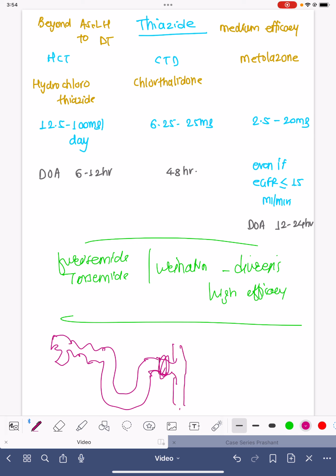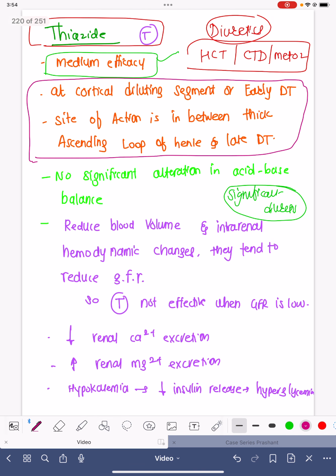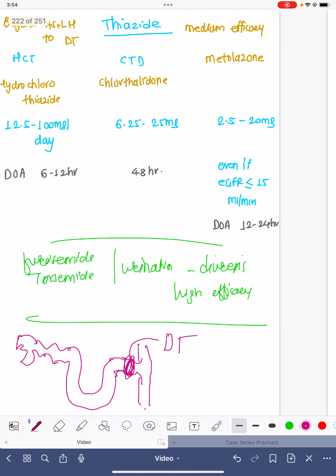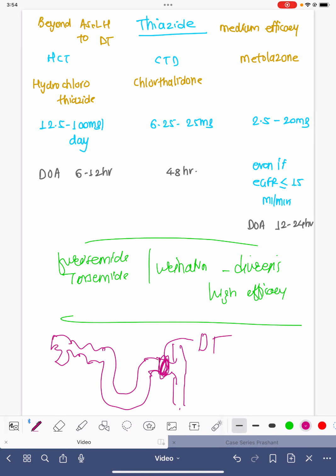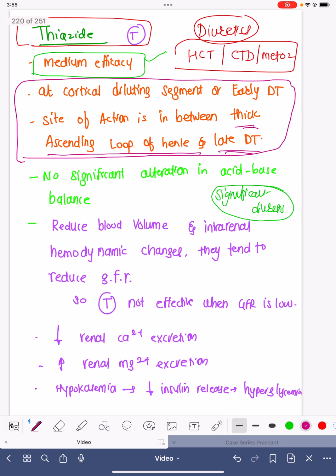So these medicines act at the distal tubule. So the site of action is between the thick ascending loop of Henle and the late distal collecting tubule. So this is descending and this is ascending. So these drugs act at this later portion of the nephron